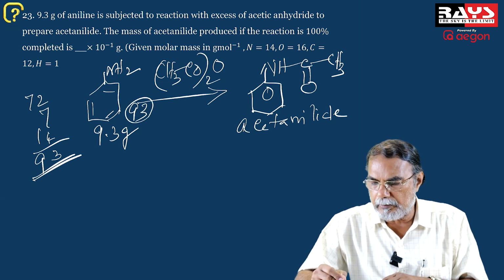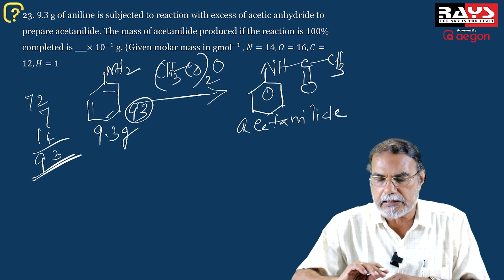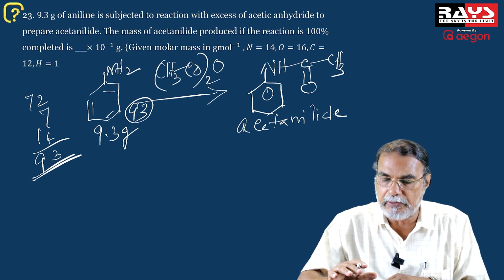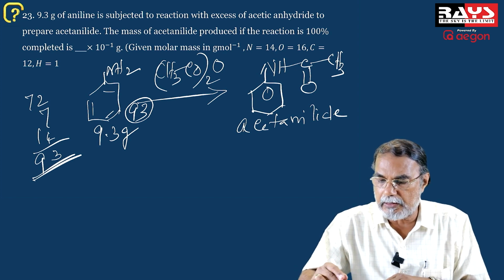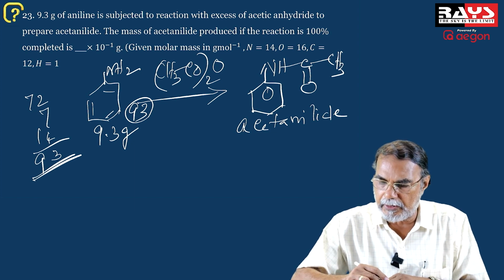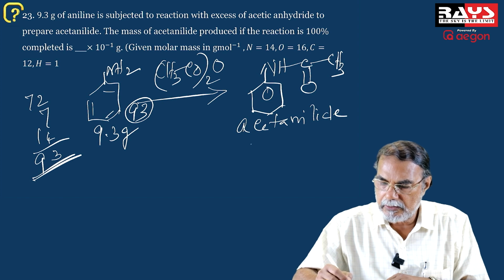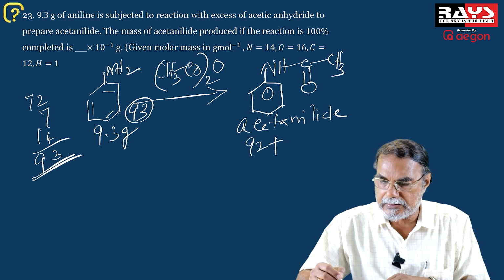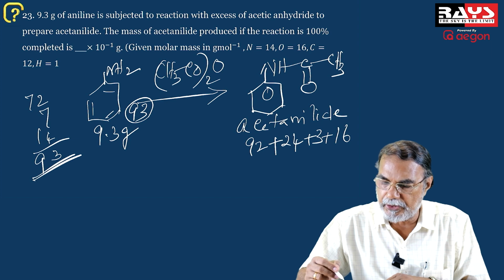And what about the molecular mass of acetanilide if there is 100% completion as given in the question? So what is the molecular mass of acetanilide? One hydrogen, so out of 93, one hydrogen is lost. So you have 92 plus you have the acetyl group with the 2 carbon atoms, 24, plus 3 hydrogen atoms, 3, and 1 oxygen atom, 16.